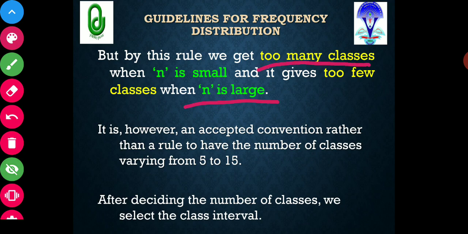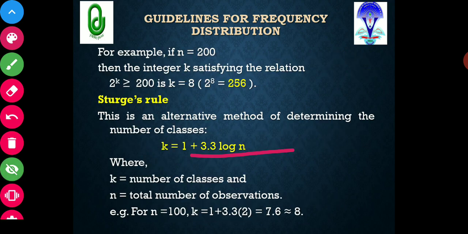Let's go to the previous slide and see whether this is correct or not. In the previous slide, this was the formula. If the number of observations is 10, what will be the number of classes? If the number of observations is 10, that means log 10 will be 1.